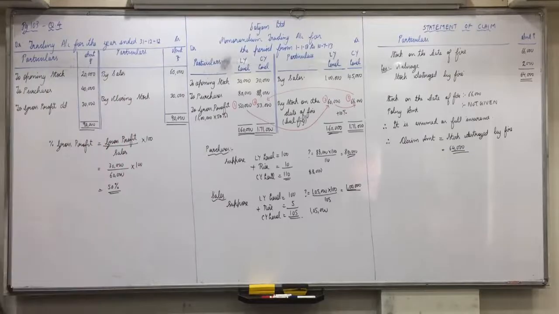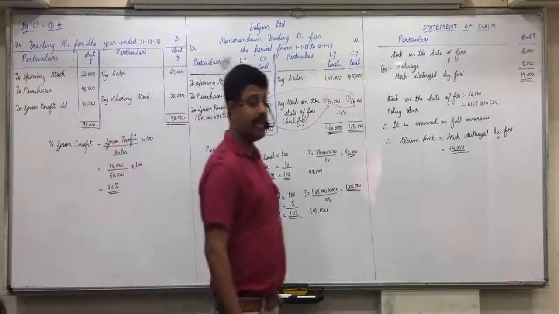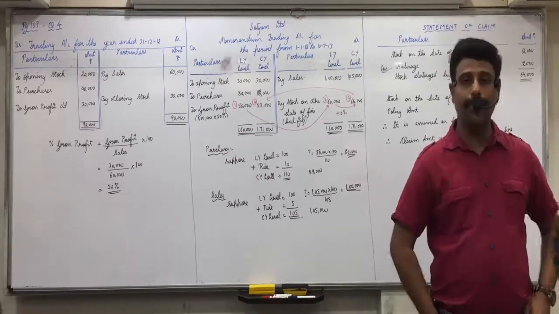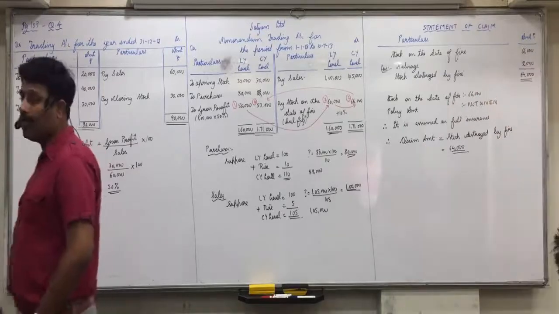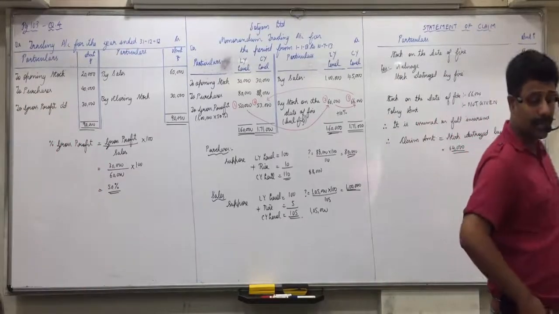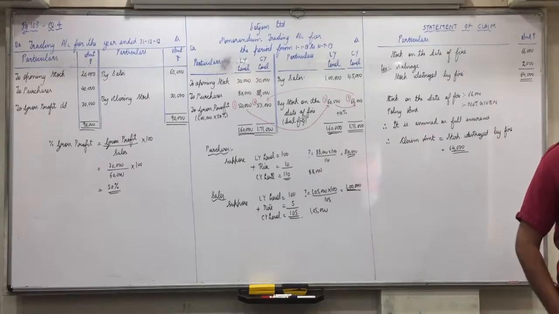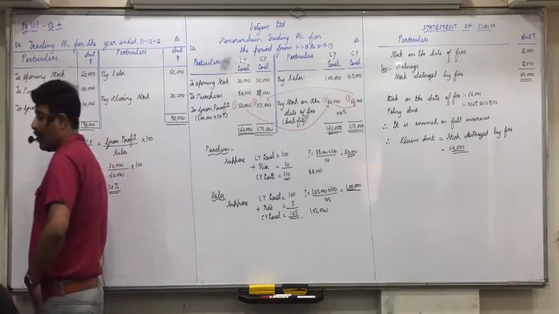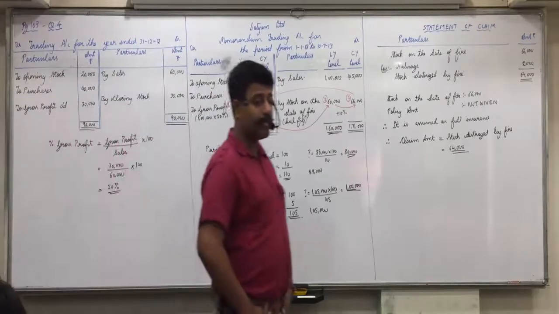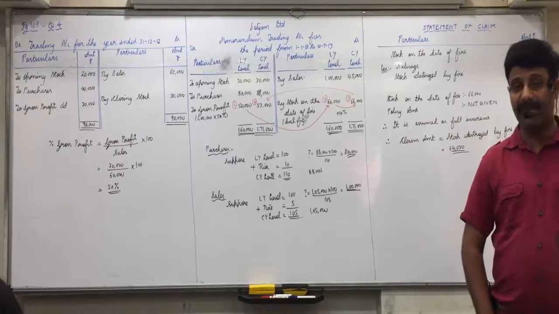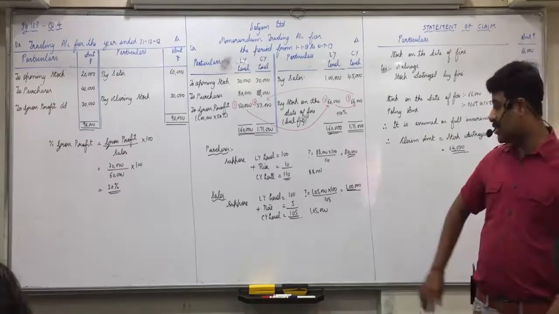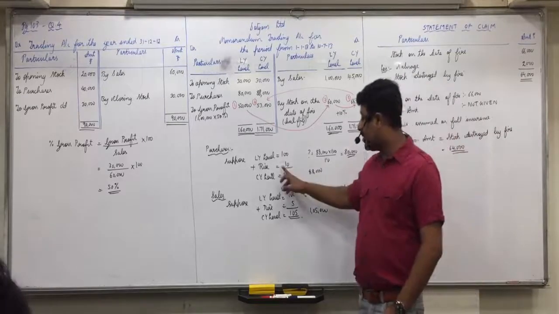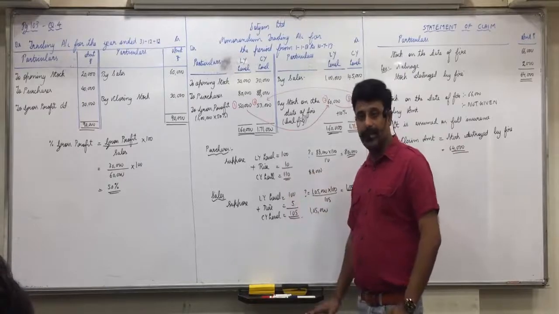So, if purchase price and selling price has changed in the current year, following points to be noted. First, memorandum trading account will be prepared with 2 columns: last year level and current year level. Any confusion in this? Second, purchases and sales of last year level should be obtained in workings by adjusting for change in price. Okay, as we have done here. Last year's level purchase and sales we obtained by adjusting for change in the price. Is everyone clear with it?